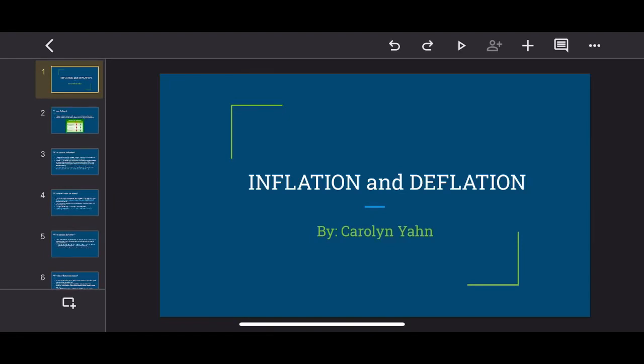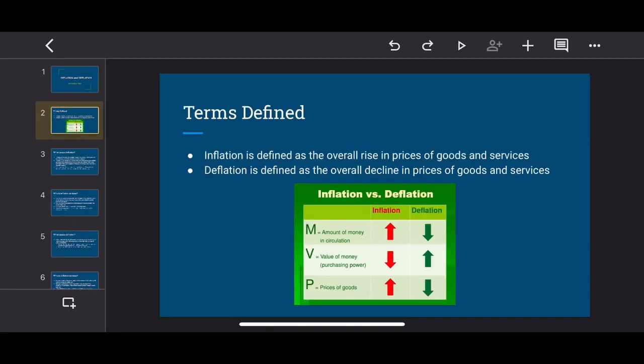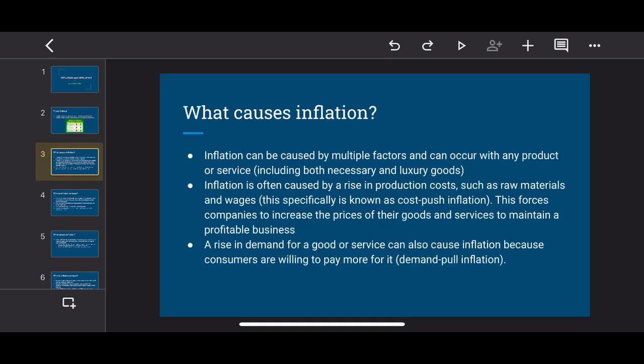So I did my next presentation on inflation and deflation. Just to define these terms, inflation is defined as the overall rise in prices of goods and services, while deflation is defined as the overall decline in prices of goods and services. So what causes inflation? It can be caused by multiple factors and can occur with any product or service. This includes both necessary and luxury goods.